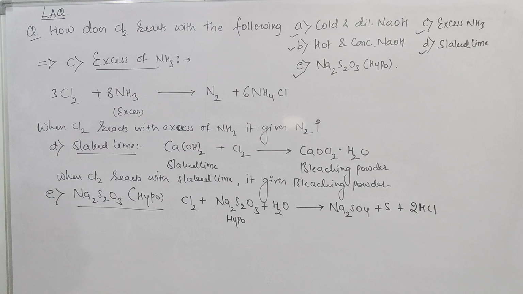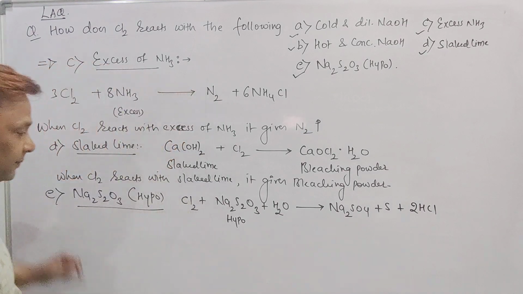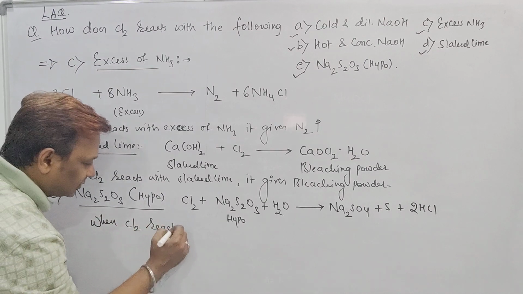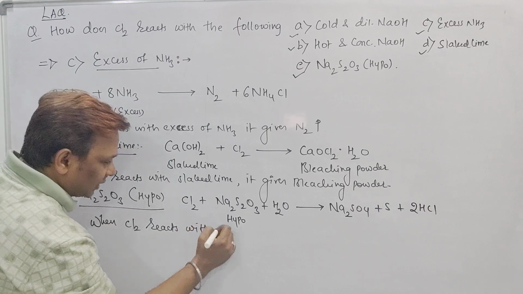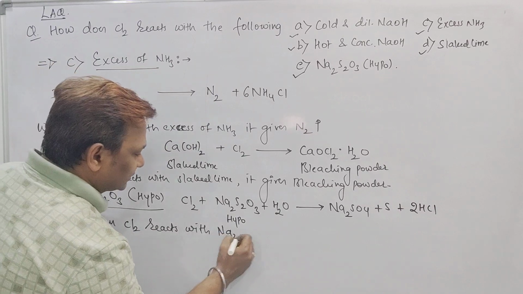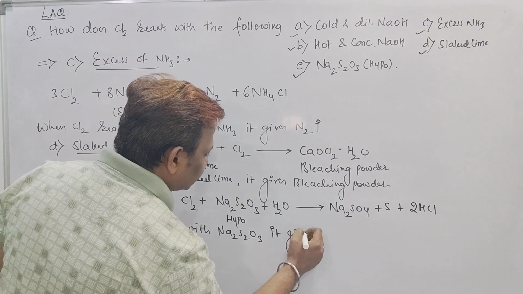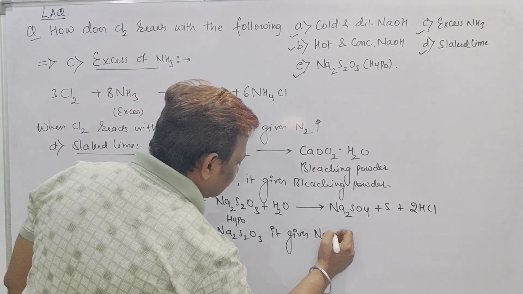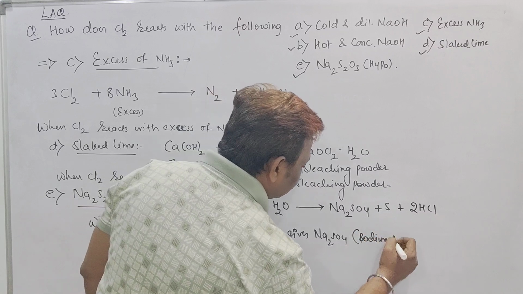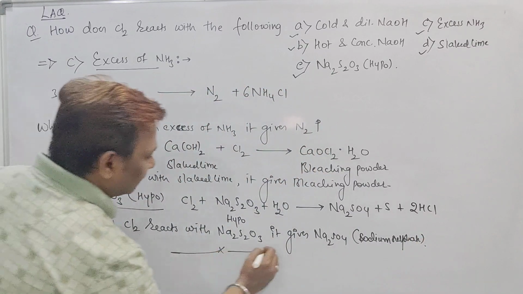So how to say the reaction, beta? When chlorine reacts with hypo, it forms sodium sulfate, which is the important byproduct here. When Cl2 reacts with hypo, beta, what is hypo? Na2S2O3. It gives sodium sulfate. Na2SO4 is called what, beta? It is called sodium sulfate.